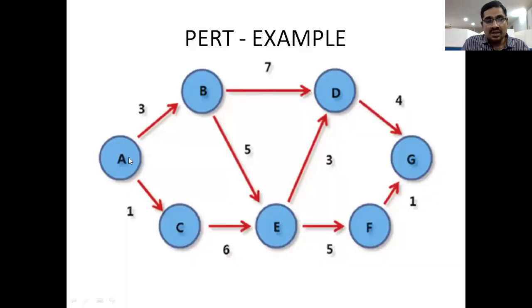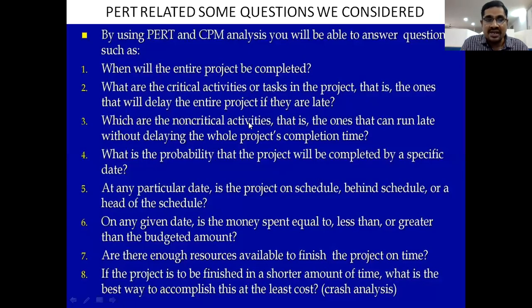Suppose A to B, B to D, D to G. This way is a simple way to complete it, so this is the non-critical path. But A to B, B to E, E to D, D to G is the longest path, the very critical path. So through this network diagram, we can easily find out critical activities and non-critical activities, right?